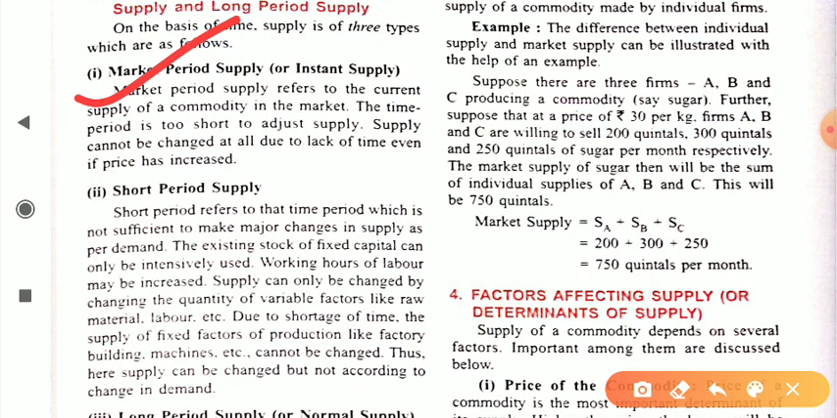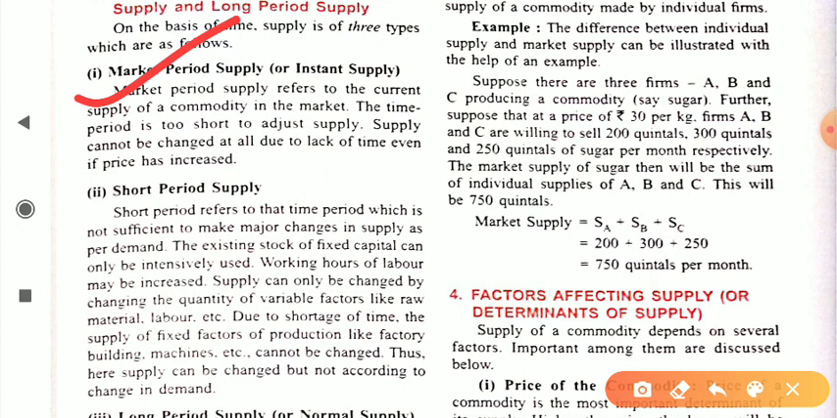So there is no adjustment in the case of instant supply or market period supply. You have to fulfill the demand in that period of time. If you have the stock, then you will fulfill the demand. If you don't have the stock, then you will not fulfill the demand, and you cannot say, okay, I will fulfill your demand next day. So it is not possible in the case of market period supply, because the period is too short to adjust supply.